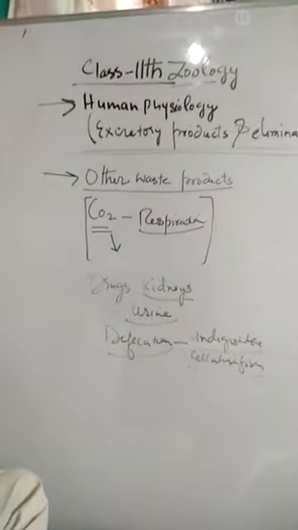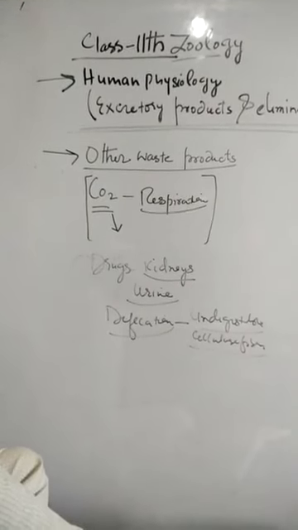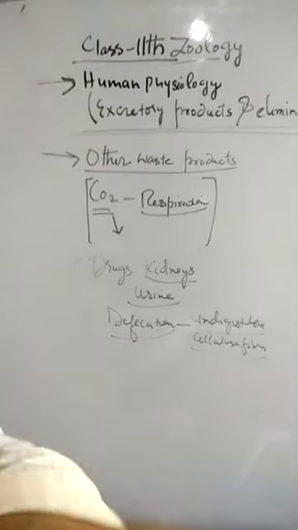So these are other waste products in addition to the nitrogenous products which I have already discussed: ammonia, urea, and uric acid. That's all for today.